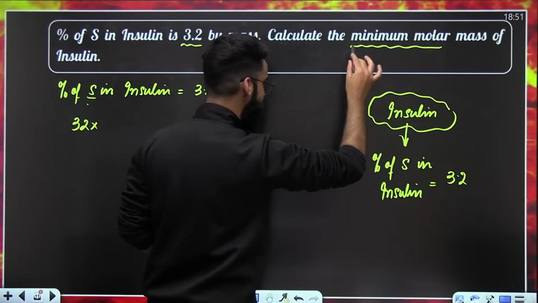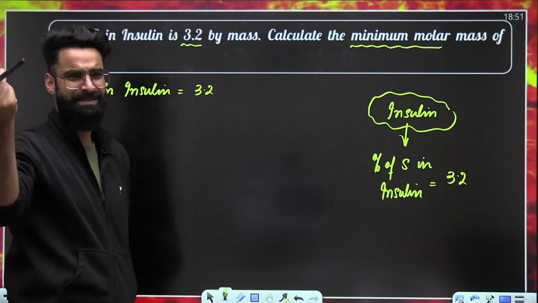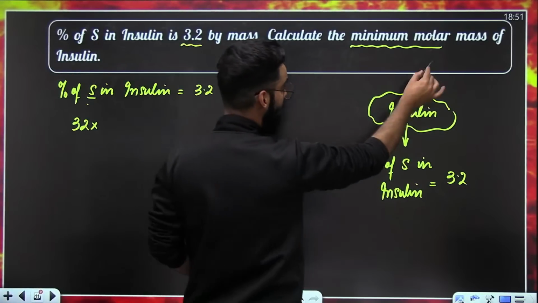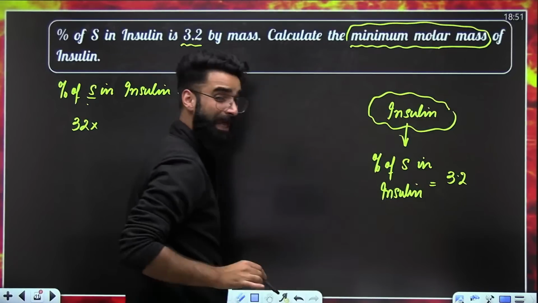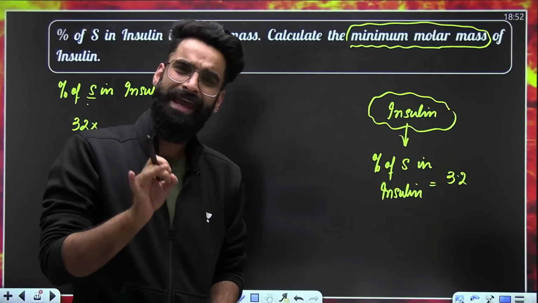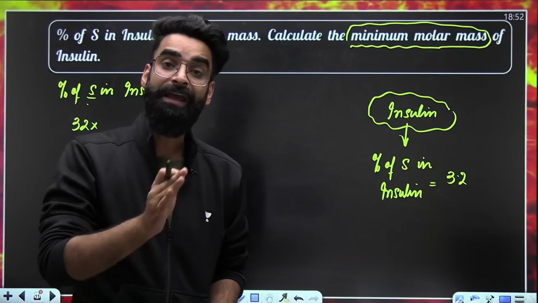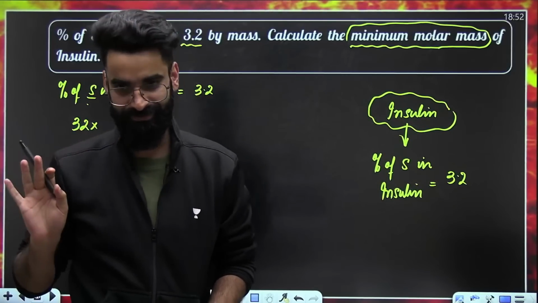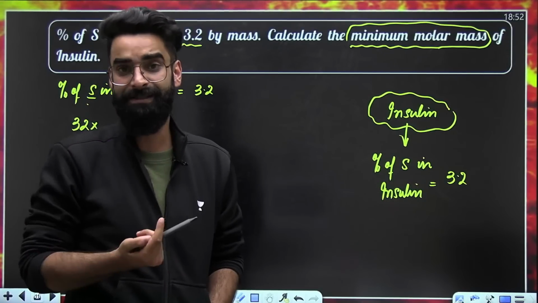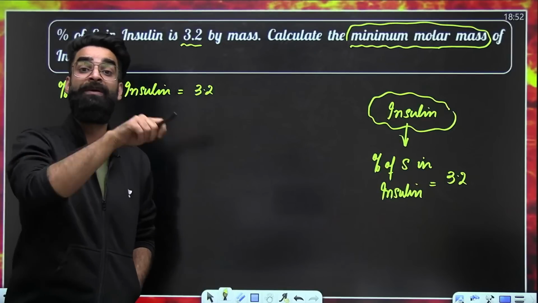Now, do you know in 1 mole insulin how many moles of sulfur are there? I do not know that. So how do I do it? Look at this particular statement. We are supposed to calculate the minimum molar mass of insulin. Now, imagine when the molar mass of insulin can be minimum? If I assume that in 1 mole insulin, there is 1 mole sulfur. The least moles of sulfur that can be present in 1 mole of insulin is 1. That is least. I have to calculate the minimum molar mass of insulin.